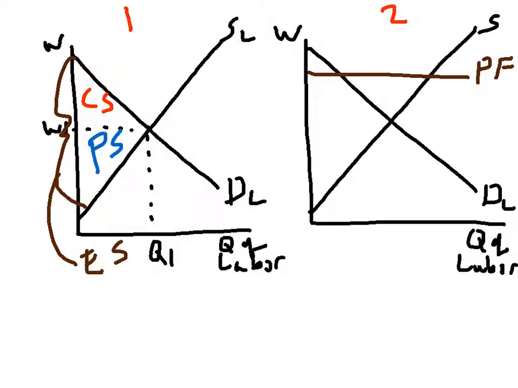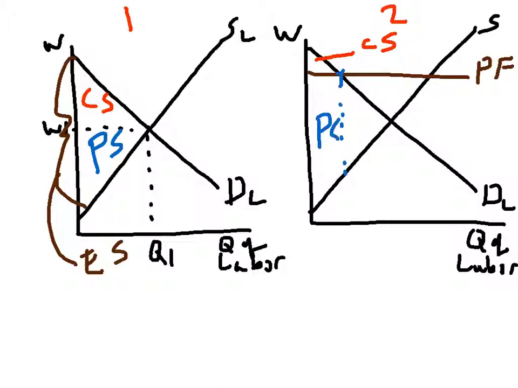Okay? Now, what effect would this have on the market? First of all, what's going to happen to consumer surplus? Consumer surplus would just be this little area here. So consumer surplus would decrease, all right? But what's going to happen to producer surplus? Well, producer surplus would now be this area here.